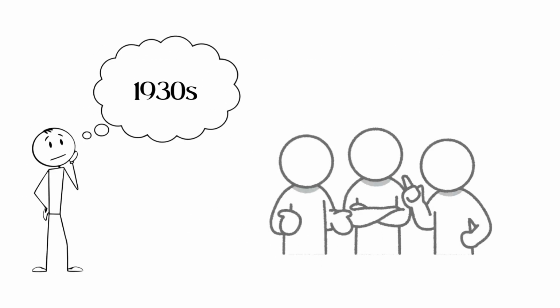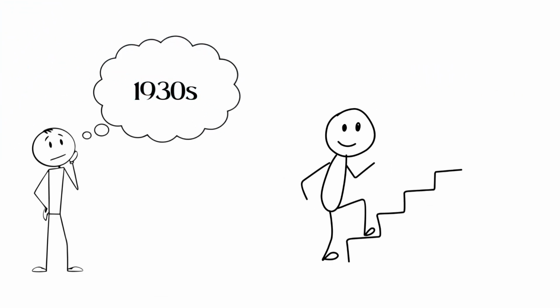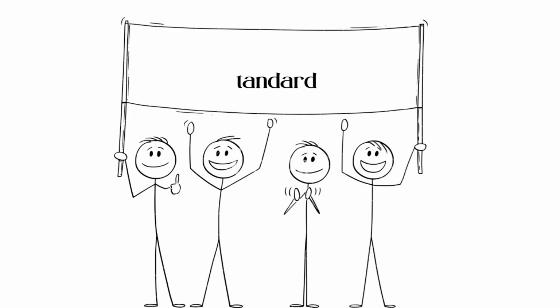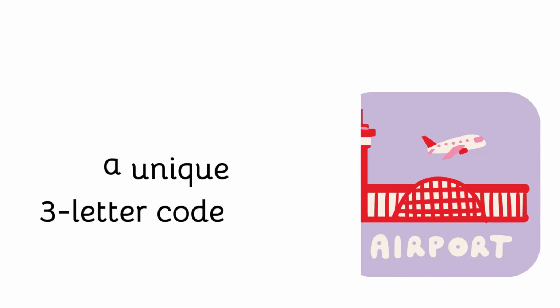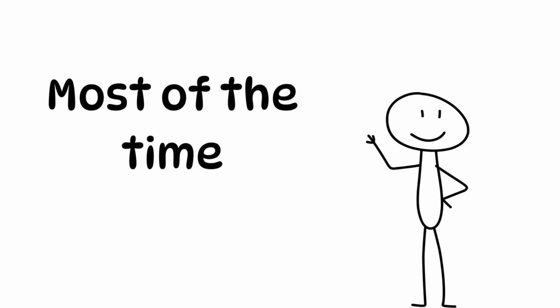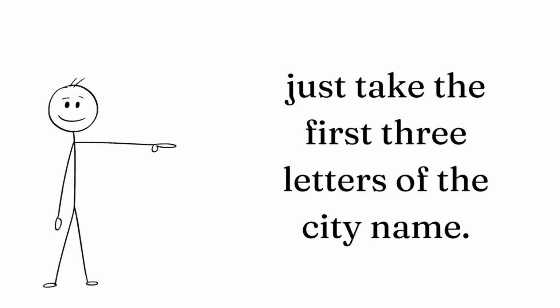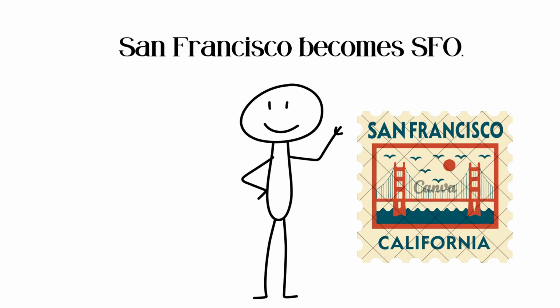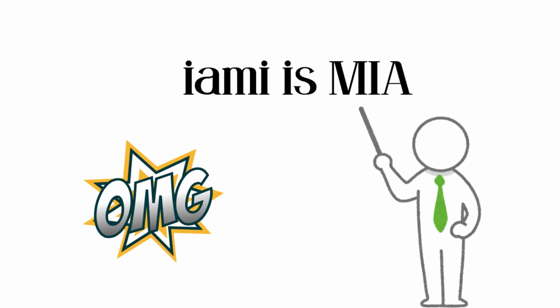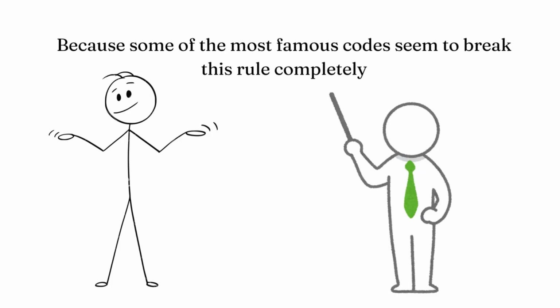So, in the 1930s, these smart people at the International Air Transport Association, or IATA, stepped in. They created a worldwide standard. Every airport gets a unique three-letter code. No duplicates. Ever. This solved the problem instantly. But how did they choose the letters? Well, most of the time, it's beautifully simple. For most places, it's straightforward. Just take the first three letters of the city name. San Francisco becomes SFO. Miami is MIA. Atlanta is ATL. Easy.